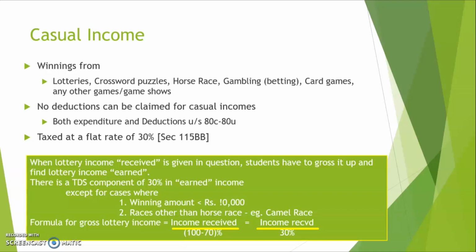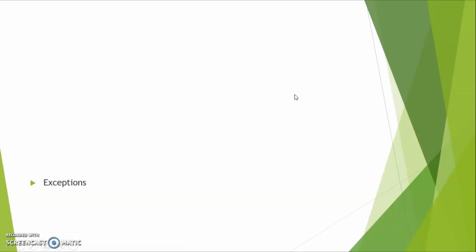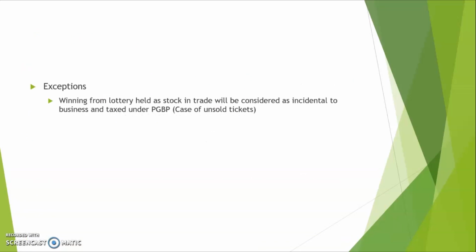Now let me tell you a few cases which a student might consider to be falling under this head, but actually do not. That's why I asked you to take down individually all these things. So let's see what they are. Exceptions. First one, winning from lottery held as stock in trade will be considered as incidental to business and taxed under PGBP.